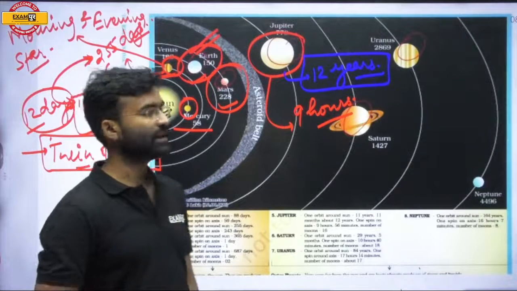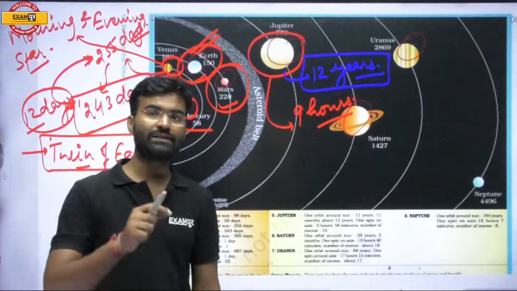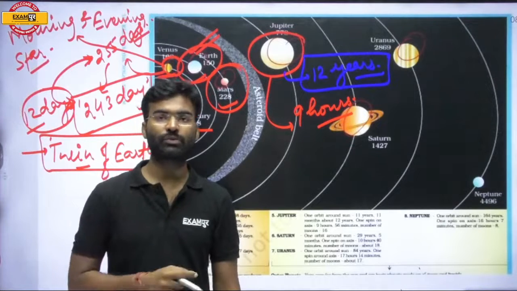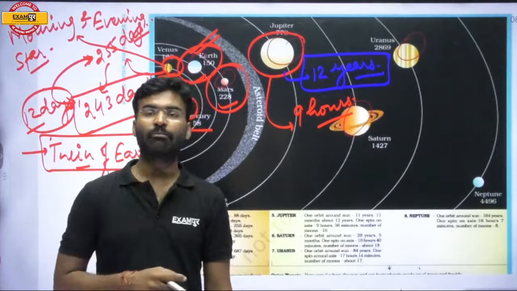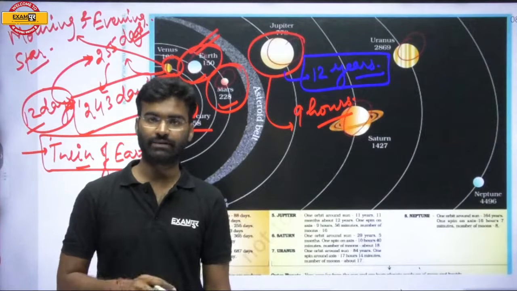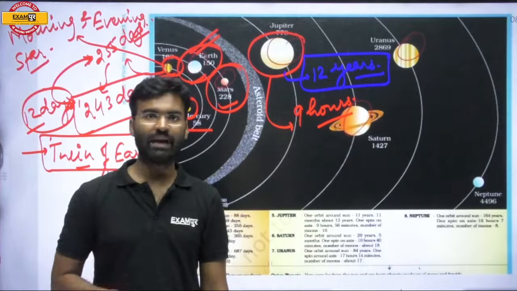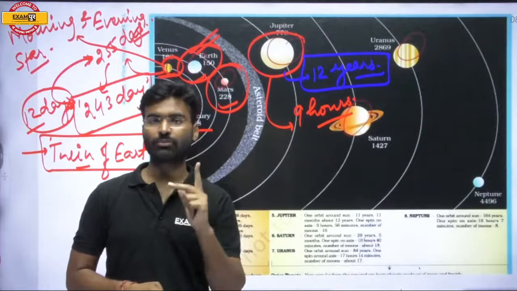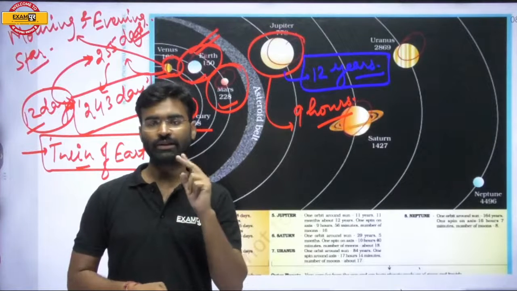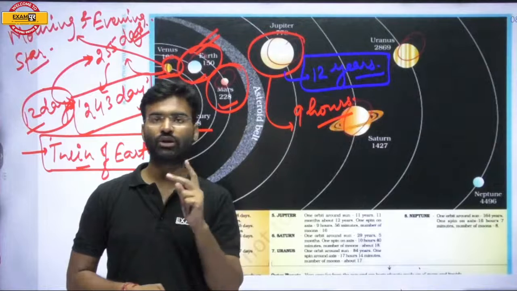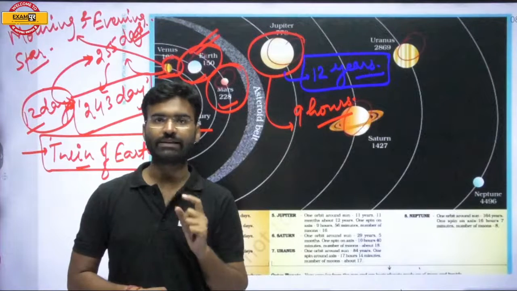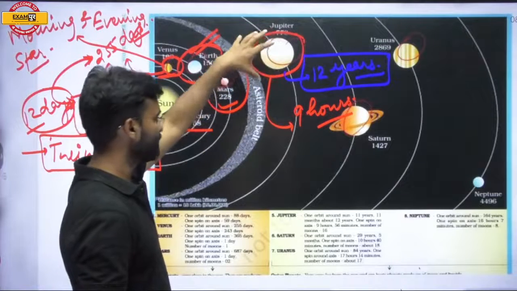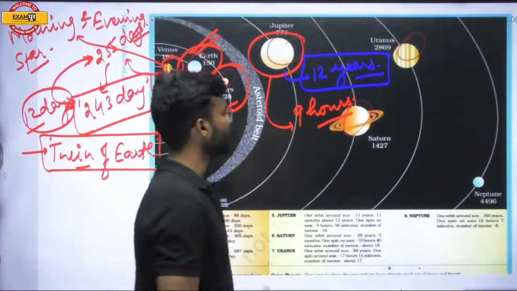Jupiter is the largest planet, and it also has the maximum number of satellites. It is also to be noted that of the planets with the most satellites, the first position is Jupiter and the second position is Saturn. So the maximum number of satellites is with Jupiter. The next one is Saturn.